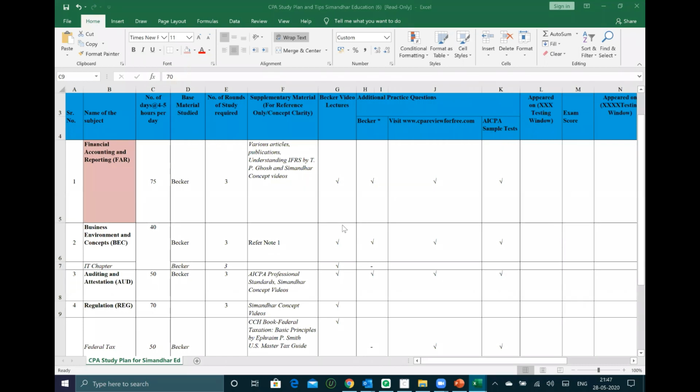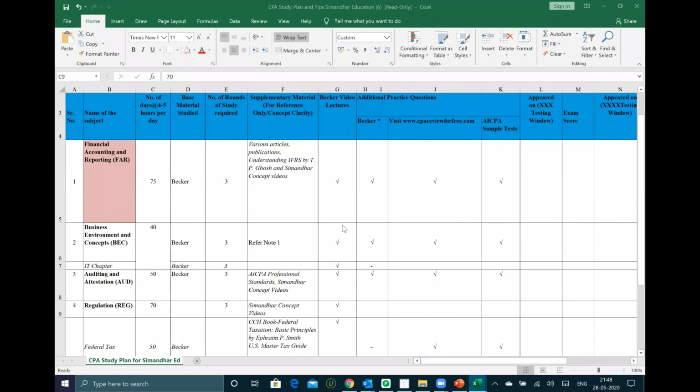You cannot write regulation in September for sure, or FAR also. You'll need to take some time, do REG and FAR together, or at least write only one section, regulation, in September. So Sandeepan, that will help you out. But if you are planning to write two sections, then it will be confusing.